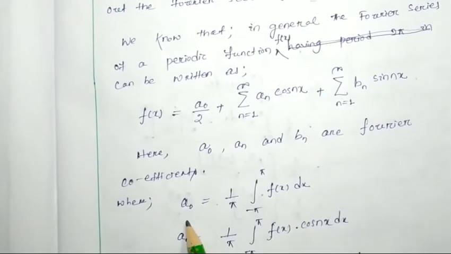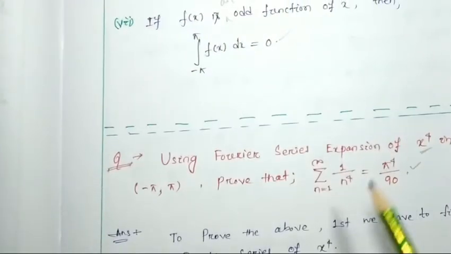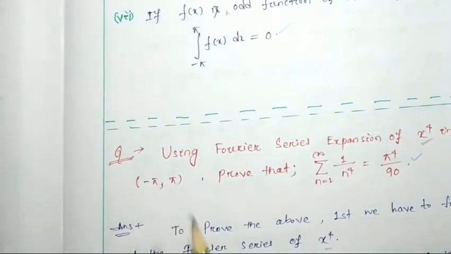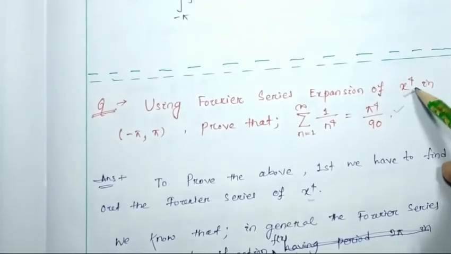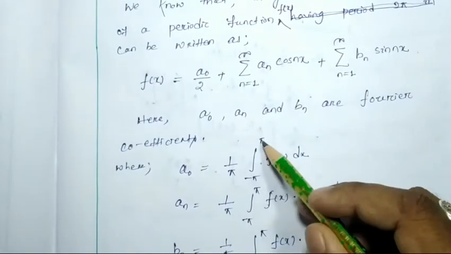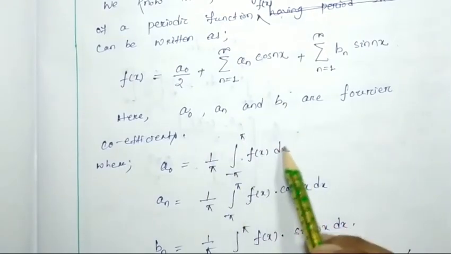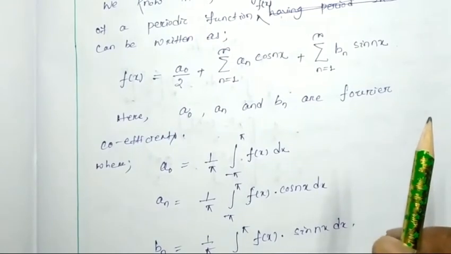So here a0 will be 1 by pi times the integral from minus pi to pi of f(x) dx. Why? Because this function exists in between minus pi to pi. If suppose this function exists in between 0 to 2 pi, then we would write 0 to 2 pi. But as this function exists in between minus pi to pi, it will be 1 by pi times the integral from minus pi to pi of f(x) dx. These things we have discussed in detail in our previous video. You can go through that video.